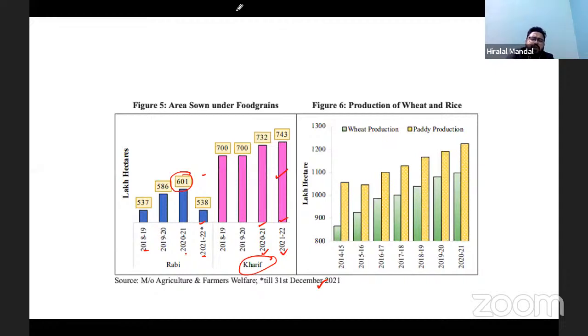It's somewhat so. Yes, it can be. Sure. One, lack of irrigation facilities. Yes. What else?